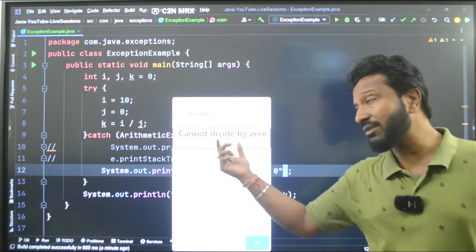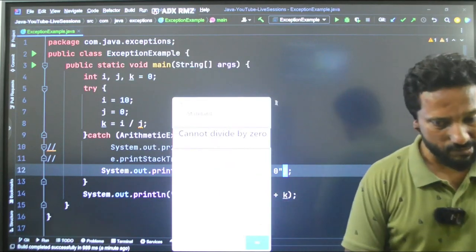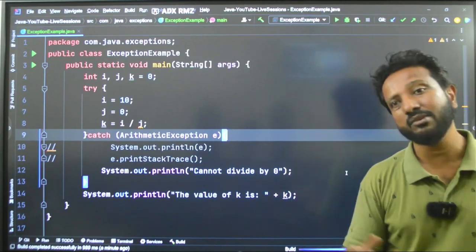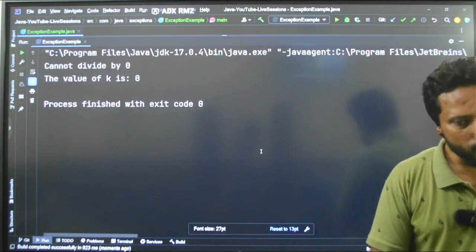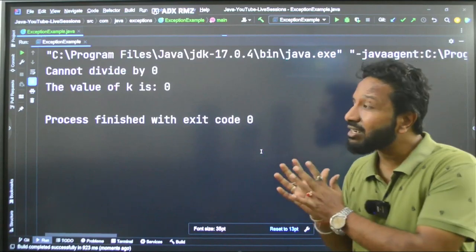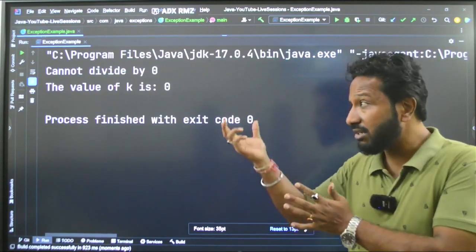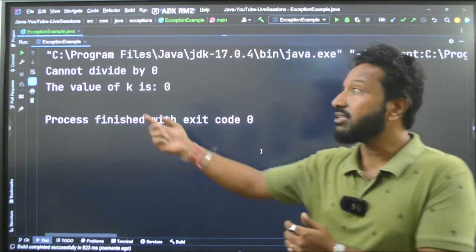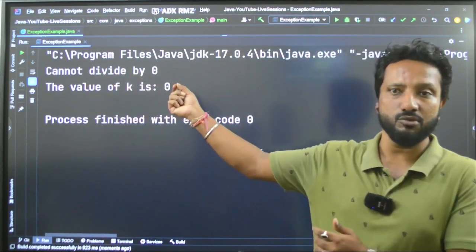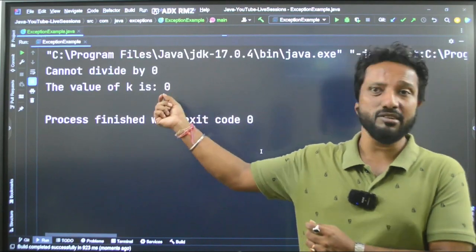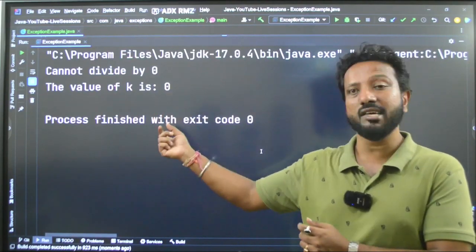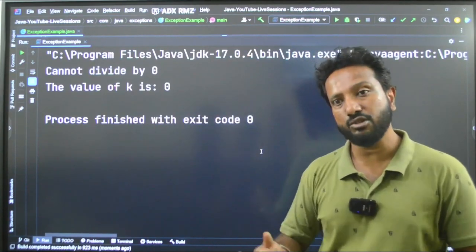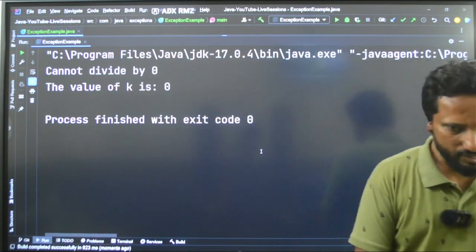So I am just trying to simplify the same thing here. I am saying cannot divide by 0. This is the best message that can be given to the user, because a user should simply understand what is happening to the application, not the code behind that. That's why this is one of the best messages that you can give to the user. Understood that? Keep it simple and short, guys. That is how your application actually goes up in market value terms. Understood? Okay. So now let's do one thing.